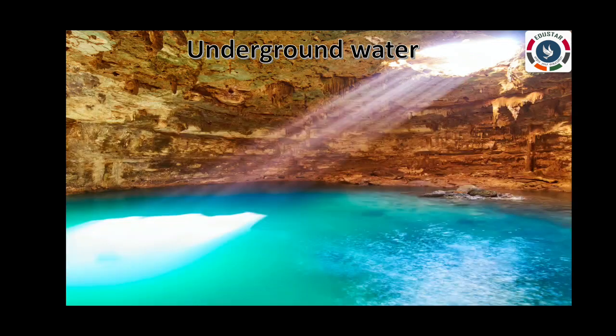Next, we will see about underground water. When rain falls, a part of it seeps through the ground and passes through the different layers of soil till it reaches the rocky layer. Since it cannot seep through this layer, it gets collected here. This water is called underground water. A large amount of water can be stored under the ground.